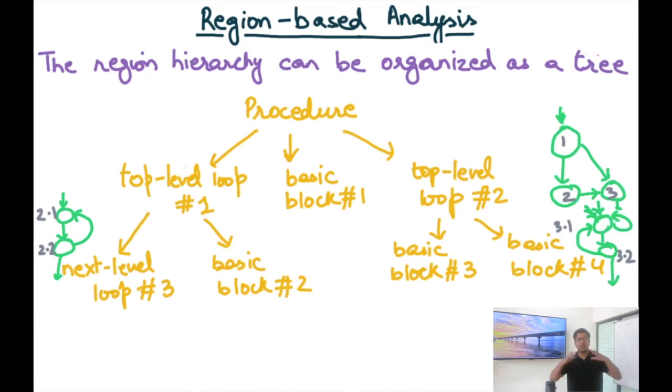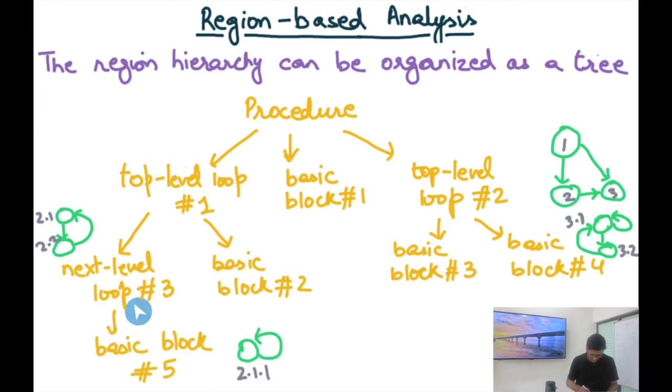Okay, so what am I doing? I have hierarchically divided my data flow analysis. I first do my data flow analysis on the top level. Now based on that, I identify the boundary conditions for the next level regions. And then using those boundary conditions, I can do data flow analysis on the next level. And I can keep doing this, okay?